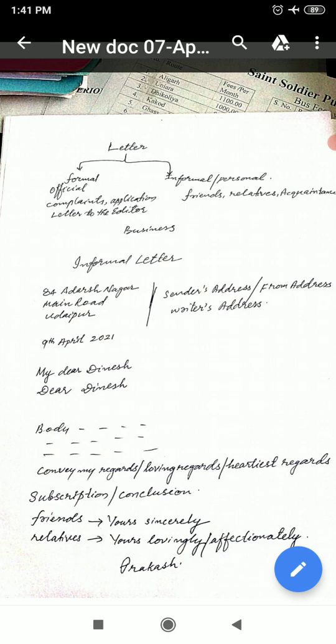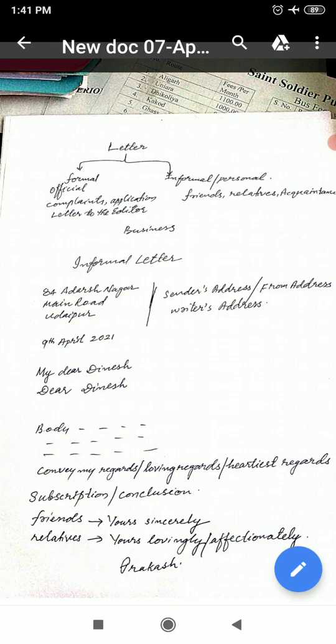Got it? First, sender's address, then date, then salutation. There is no need to write a to address. I have already told you. In other letters, formal letters, you have to write a to address also. So here only write the sender's address, leave one line, write a date, and then leave one line and write a salutation. Already the way to write the salutation has been shown in the page.